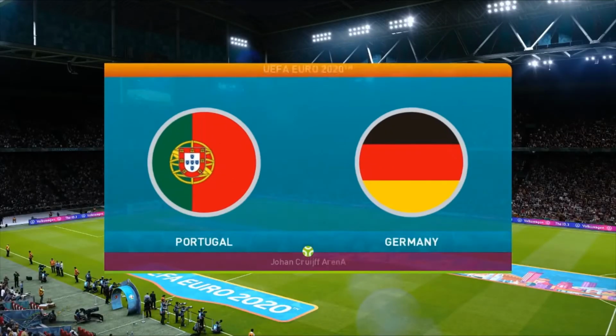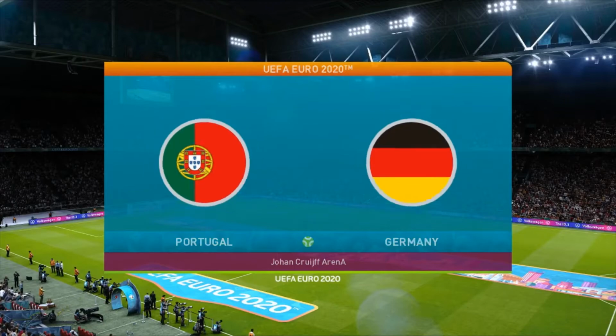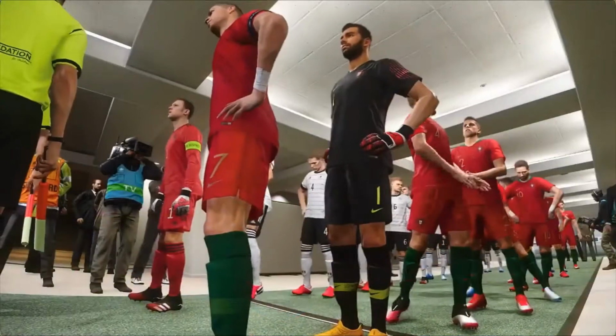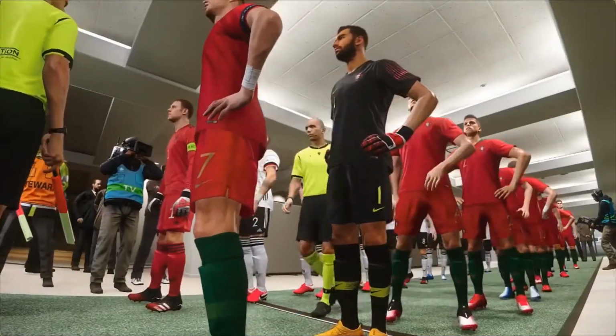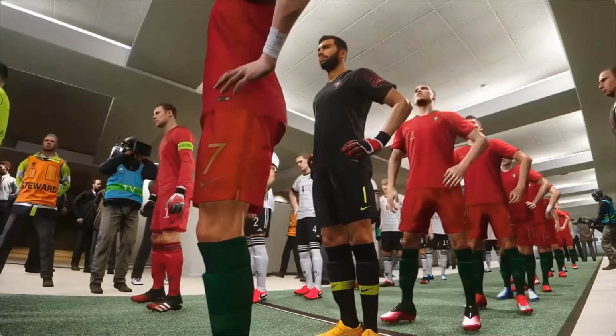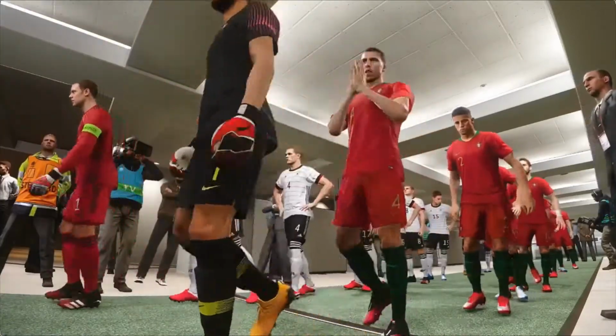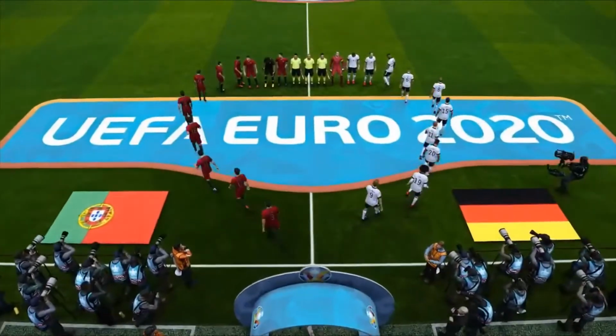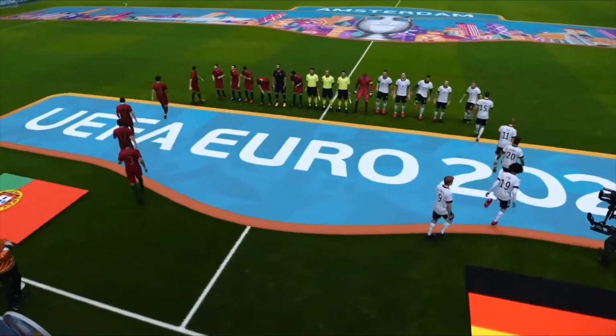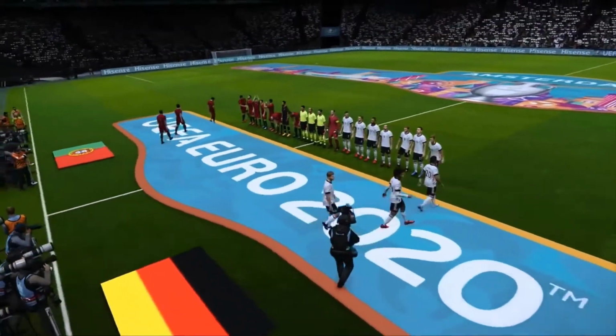Welcome along to the final game of match day number 2. This one sees Portugal take on Germany. Well, these sides know it all. They've won World Cups, they've won Euros, they've won competitions that some nations could only dream of. And now they're here to face each other in one of the elite games of the competition.